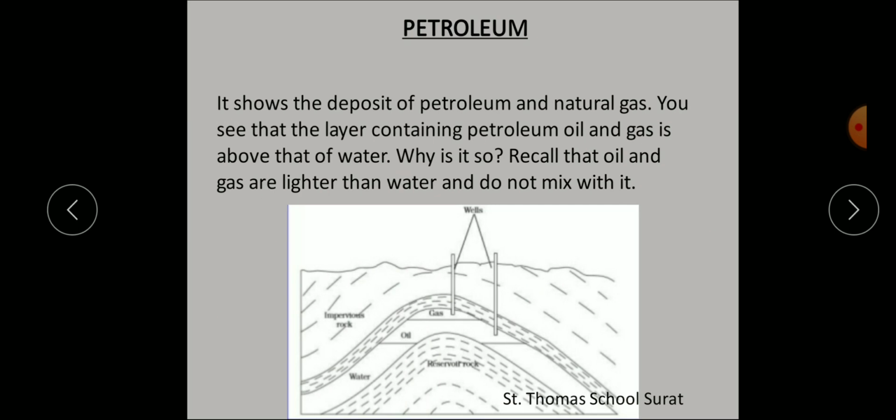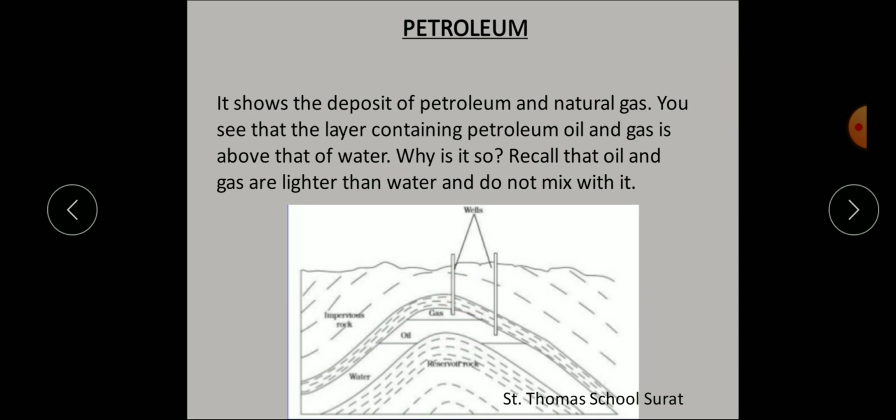See, you can see here it shows the deposit of petroleum and natural gas. You see that the layer containing petroleum, oil and gas is above that of water. See the reservoir rock, on that water, then oil, and on that gas is there. Why is it so?